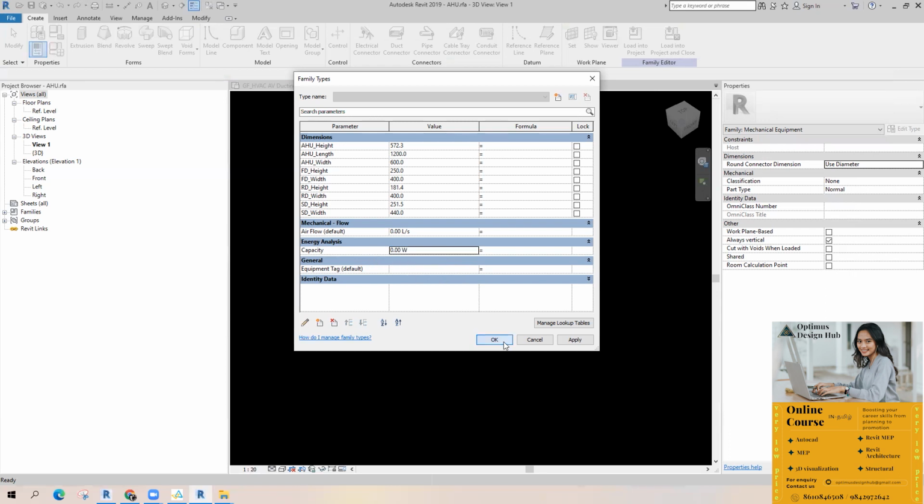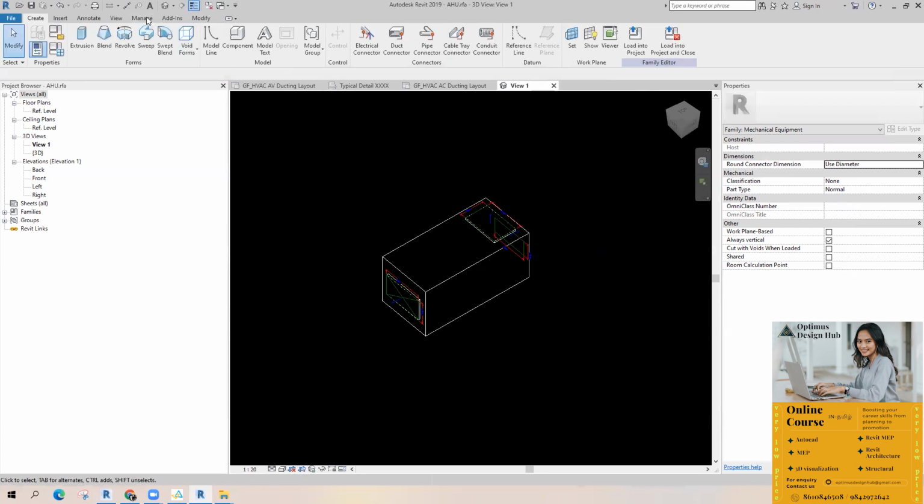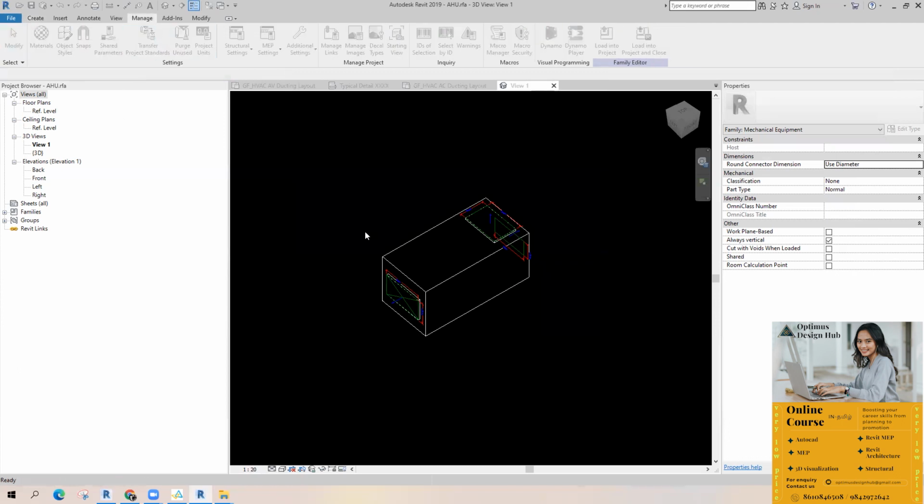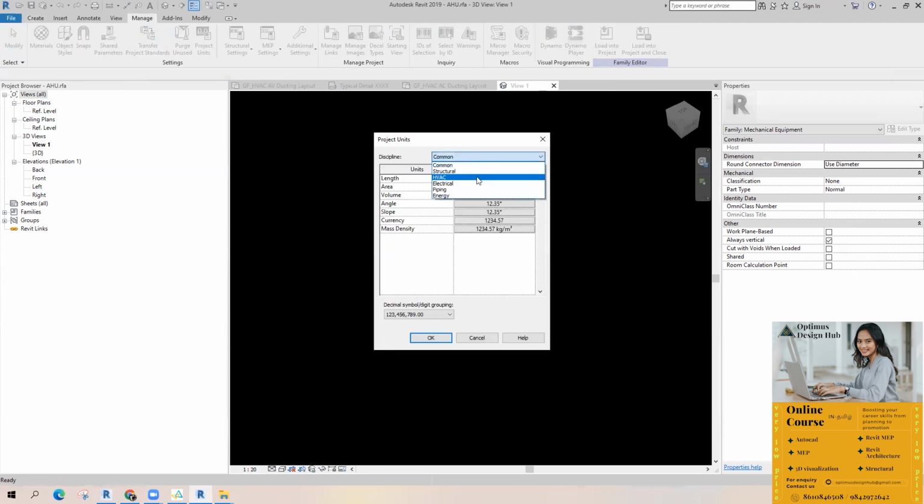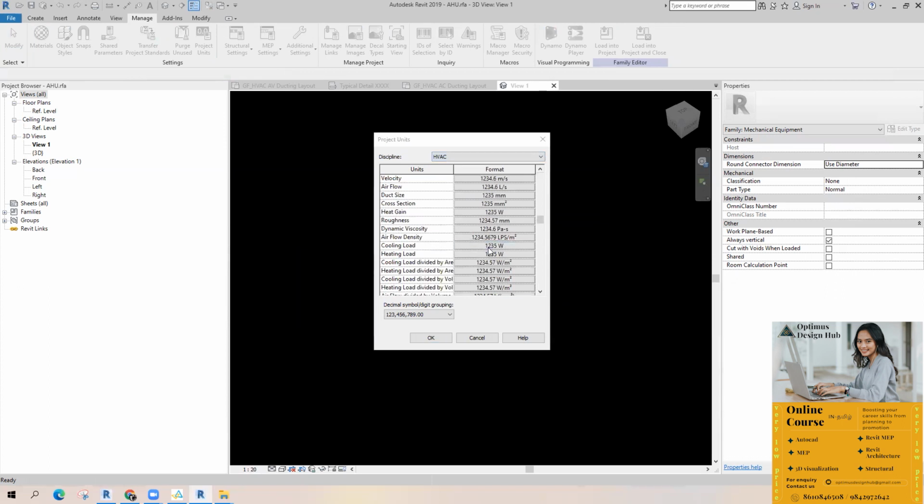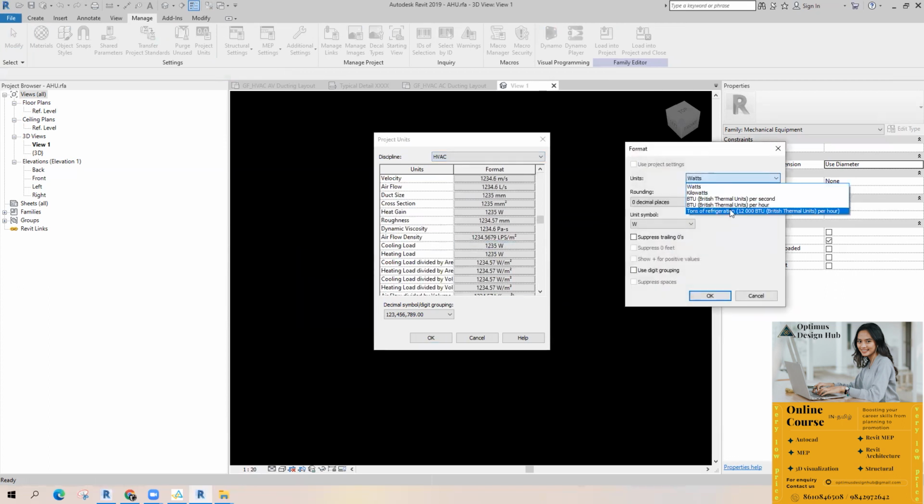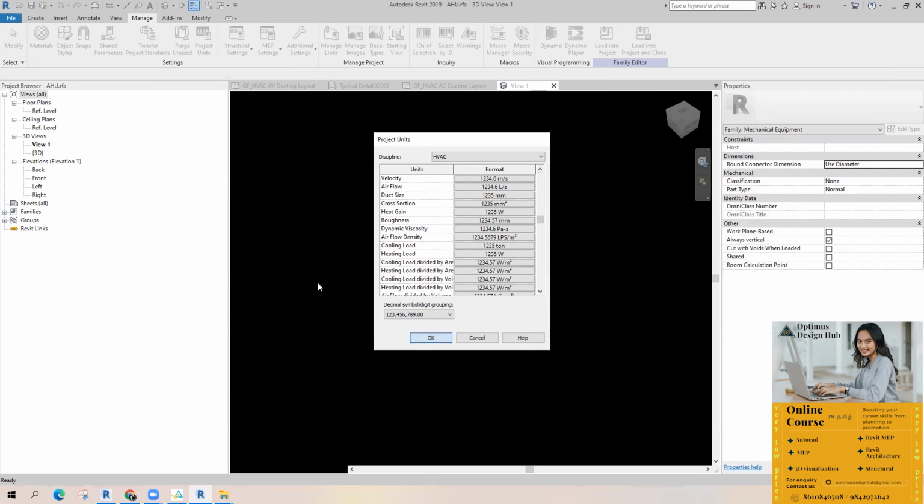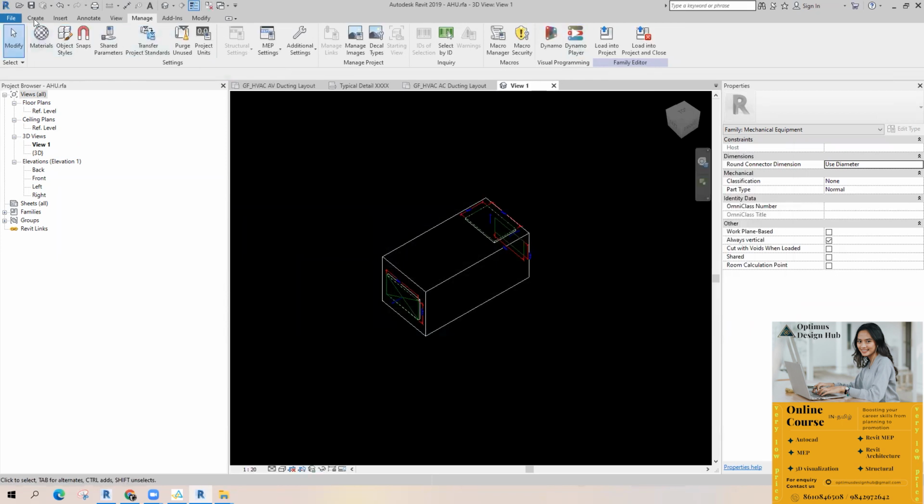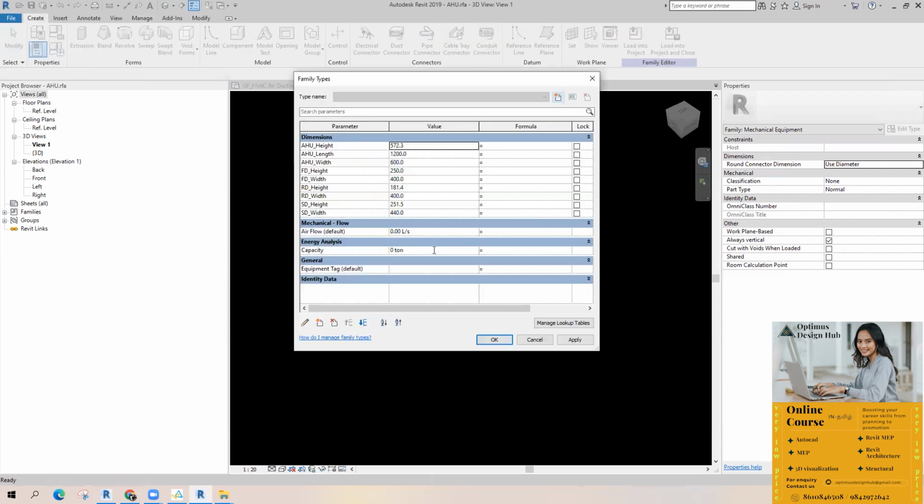Capacity on the wall தான் இருக்கு. நம்ம we can change the unit. Manage project units, HVAC, cooling load. We can provide test tonnage, tons of refrigeration, unit symbol, ton not ton. Okay, or kilowatt, whatever.